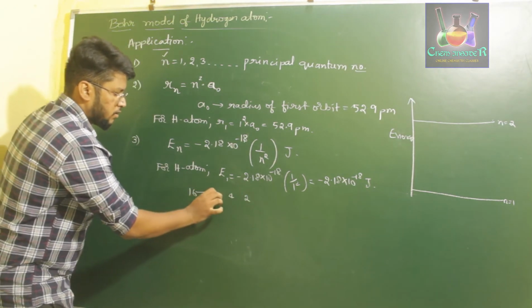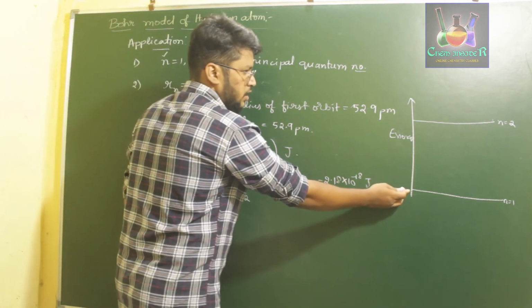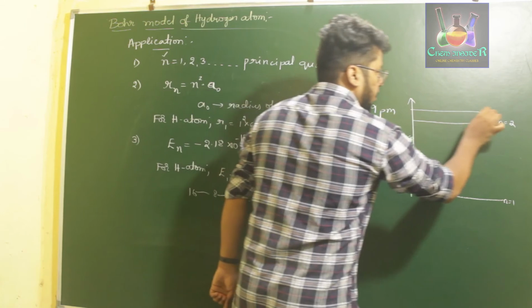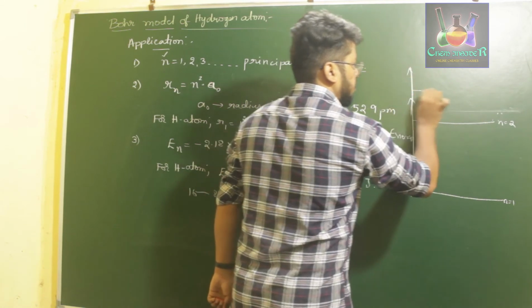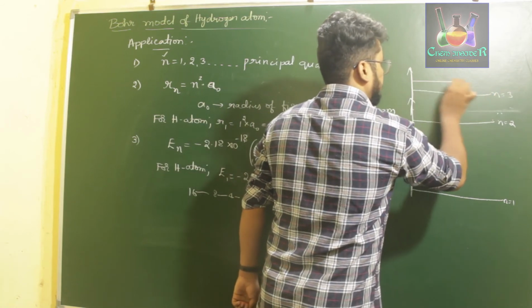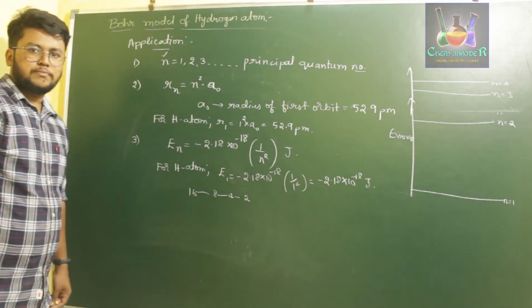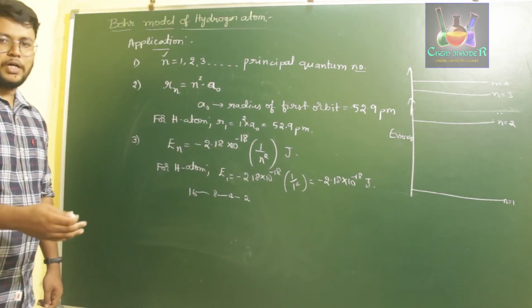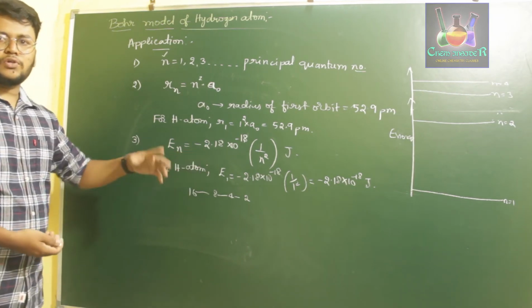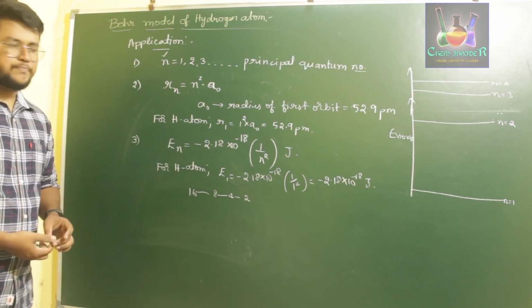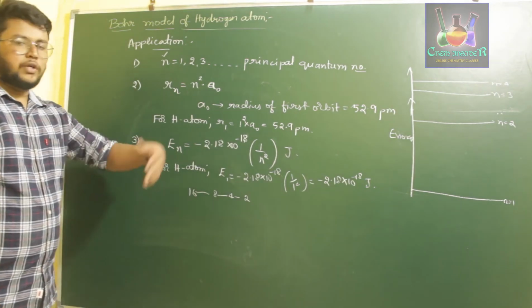So this variation is slightly decreasing. Similarly, if you consider this as 16, this will be 8, and this will be n is equal to 3. So not here, let us take somewhere over here. This is n is equal to 3, and it will be closer to n is equal to 4. So as the value of n increases, the energy becomes more and more negative, and the delta E values also decrease. So that is the energy level diagram of the hydrogen atom. The same holds for any other atom also.